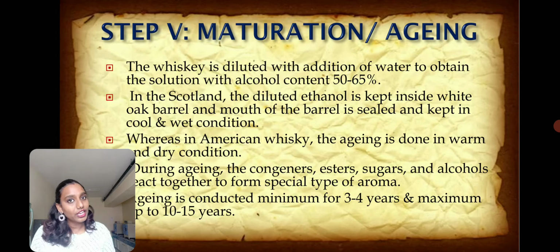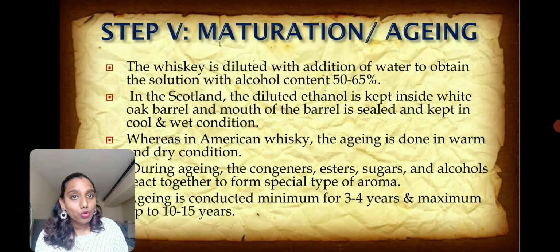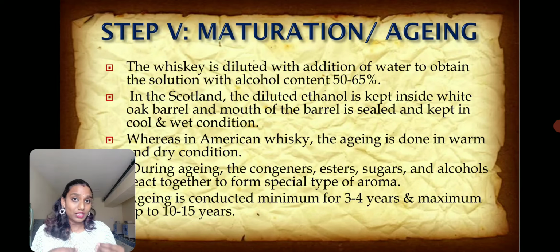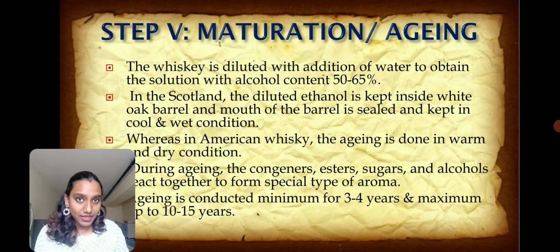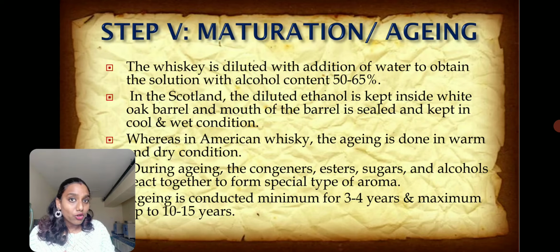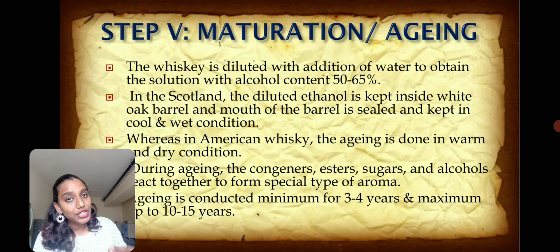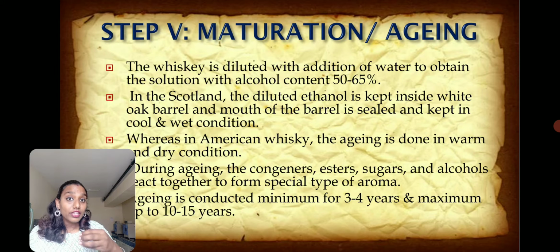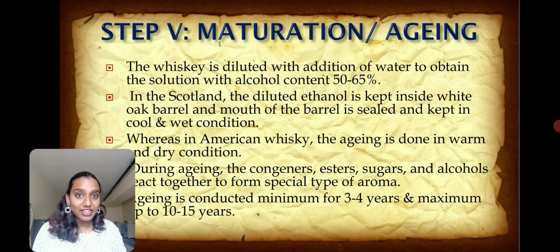In Scotland, the aging process will usually occur in cool and wet conditions, whereas in America, the aging is done in warm and dry conditions. During aging, the whiskey is going to react with the white oak barrel. Therefore, the white oak barrel will release some amount of tannins and esters into the whiskey, which will add flavor to the whiskey.